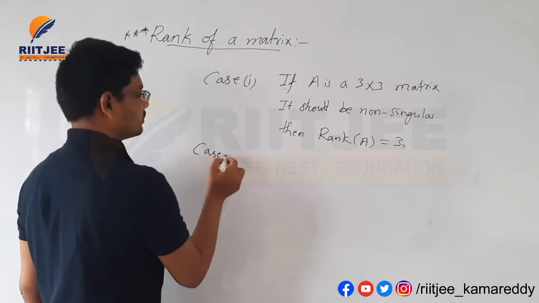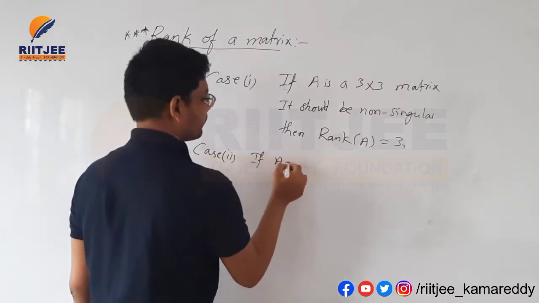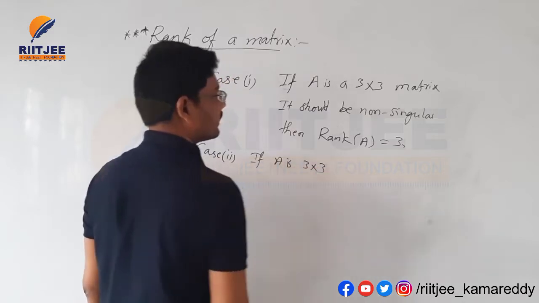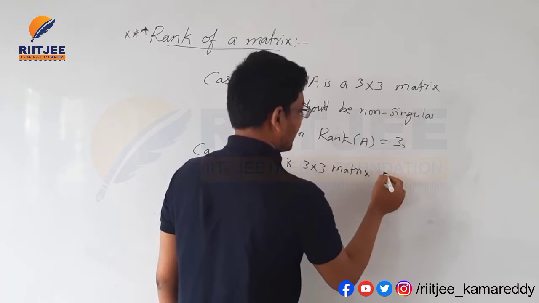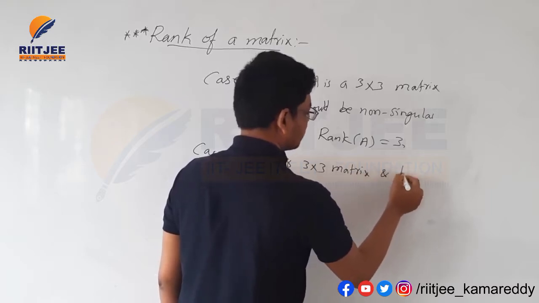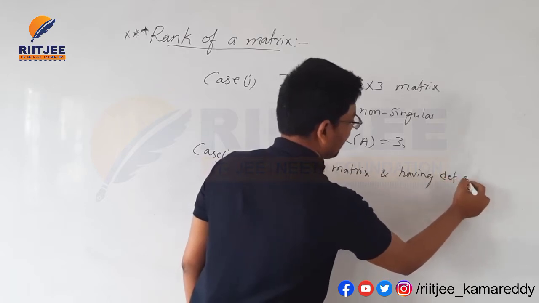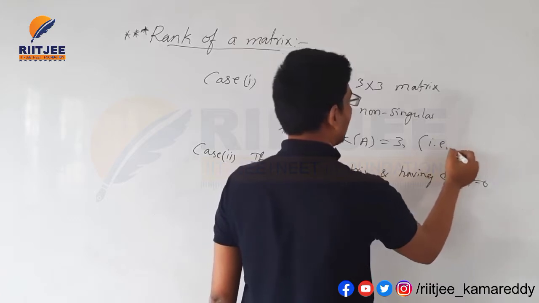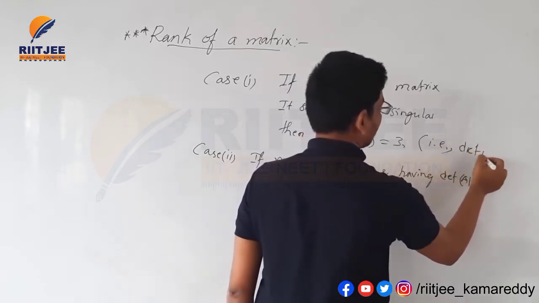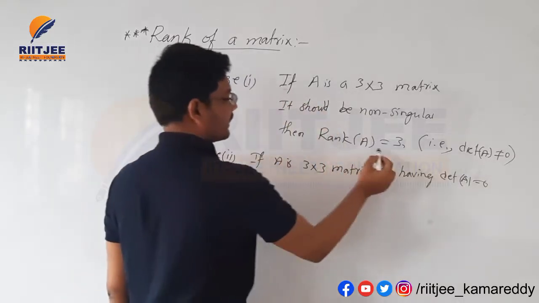Case 2: if A is a 3 by 3 matrix and having det of A equal to 0. Here, det of A not equal to 0, then only the rank of the matrix is 3.